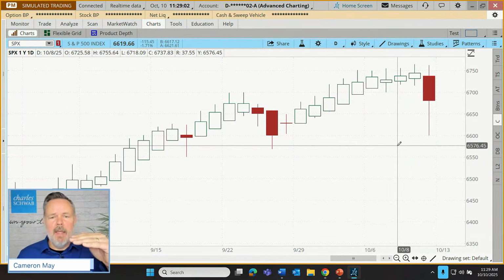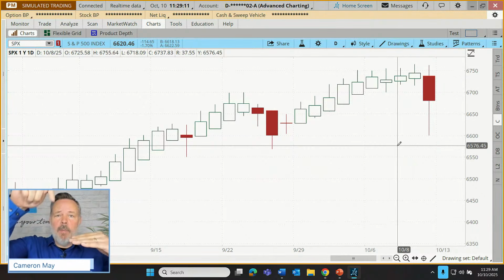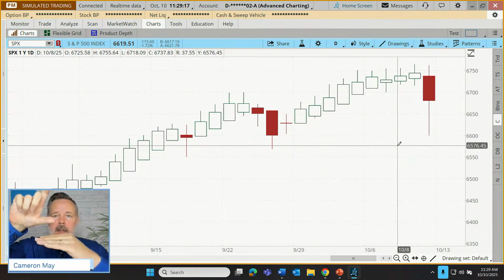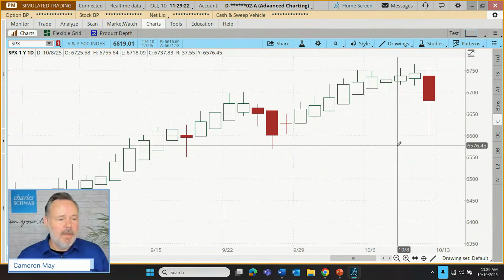So the high is always just the greater of the midpoint of yesterday's candle or today's high, the highest trading price for the day. The opposite applies for establishing the low. Let's suppose here's yesterday's middle point and we gap up, and at no point does the stock ever go down below the middle of yesterday's candle. So all the activity's up here. Well, then today's open serves as the low of today's candle. If we push down below yesterday's mid, that becomes the new low. So highs are the higher of the middle point of yesterday's candle or today's trading high.